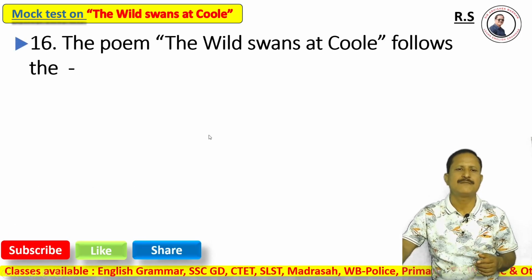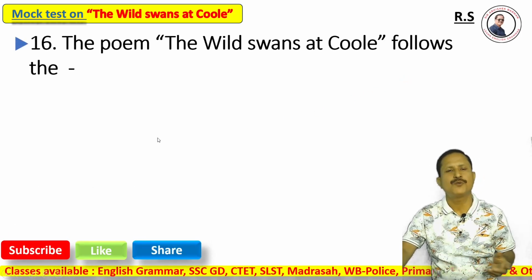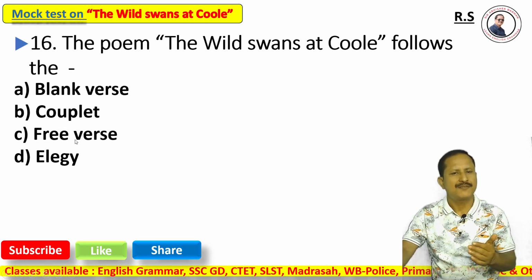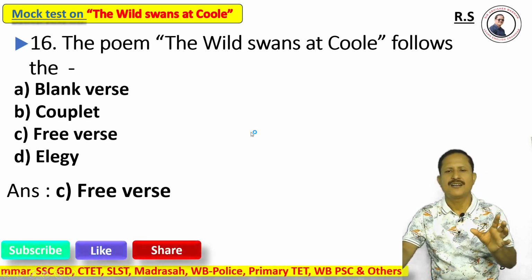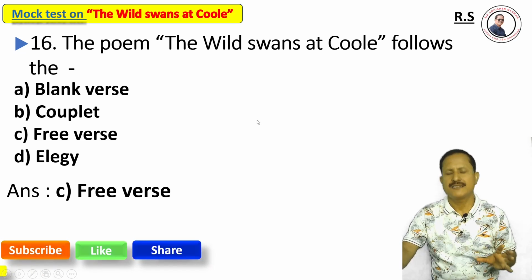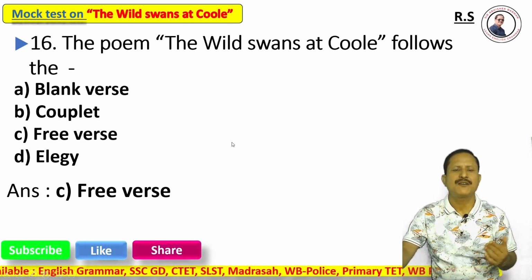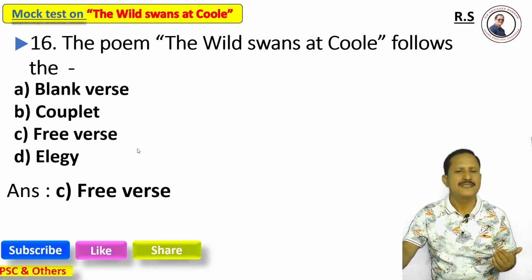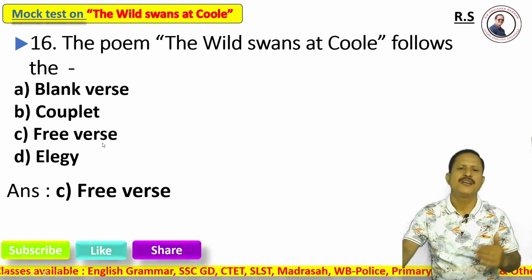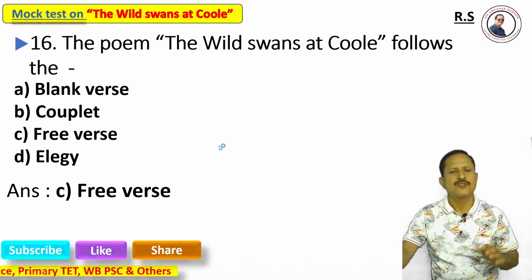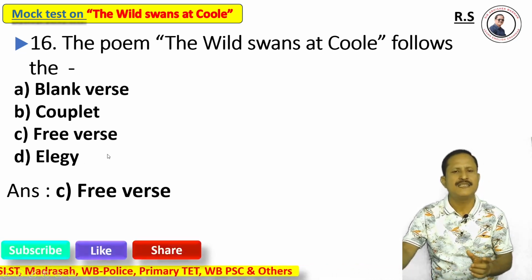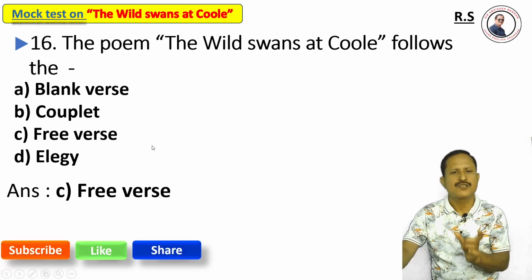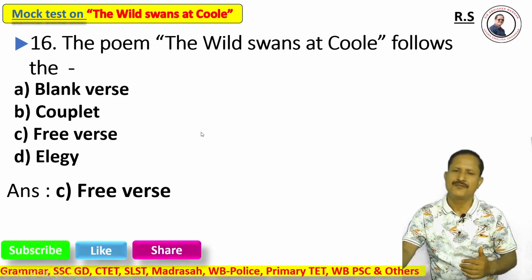Next, question 16. The poem The Wild Swans at Coole follows: blank verse, couplet, free verse, or elegy. Definitely, no doubt, free verse. Some students may contradict me with elegy, but the right answer should be free verse, because the poem was written completely in free verse. Though it apparently seems to us that the poem is an elegy, the style it follows is definitely free verse.